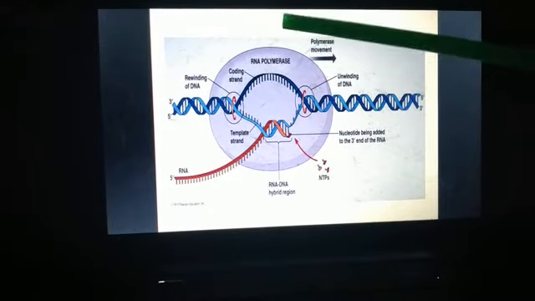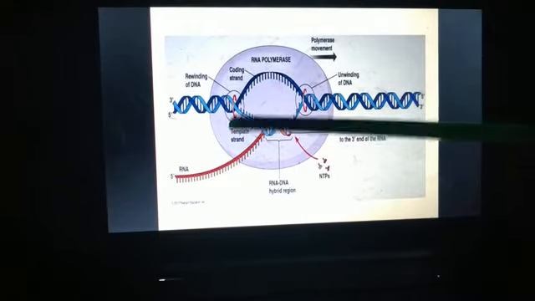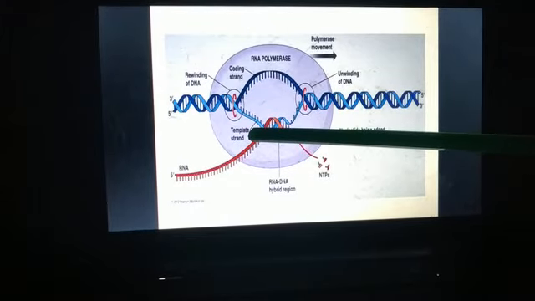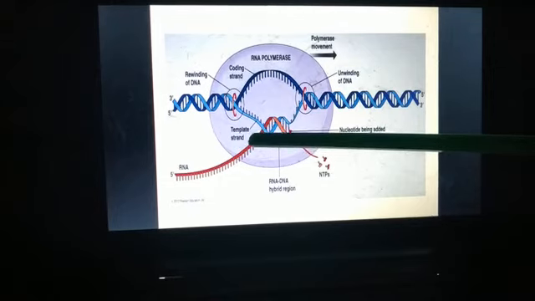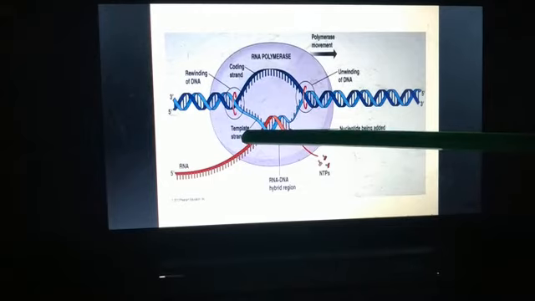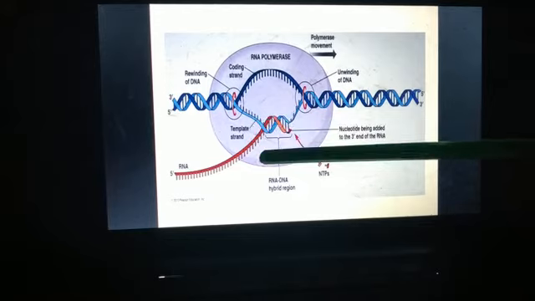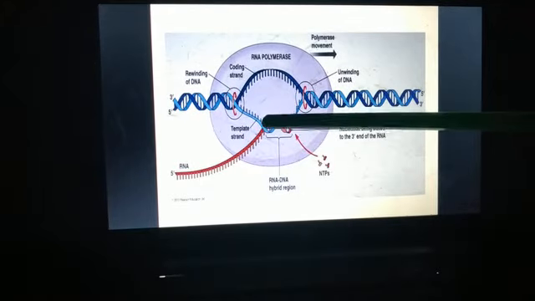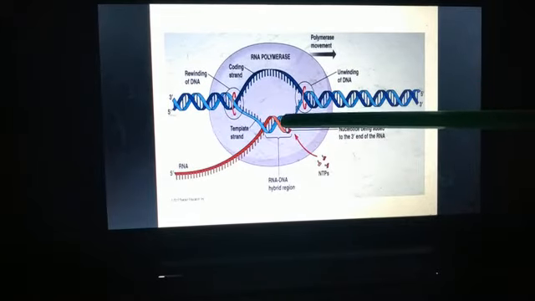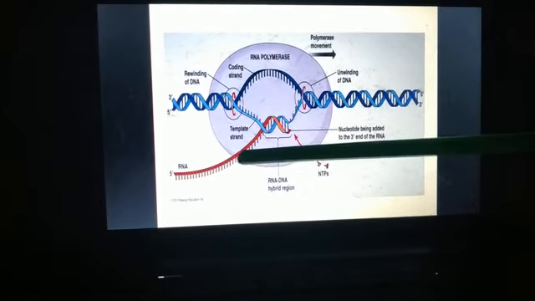occur. Now out of these two strands, one strand is called the template strand, or you can say antisense strand or non-coding strand. All three words can be used for this strand, and this strand is complementary to this mRNA. Suppose this red color one is our newly synthesized mRNA, or RNA simply you can say. So this strand, our template strand, is complementary to the RNA.